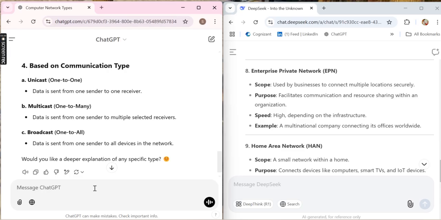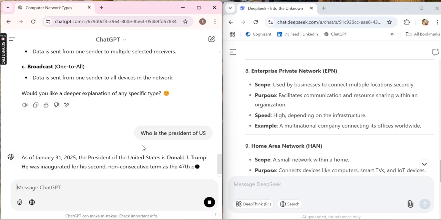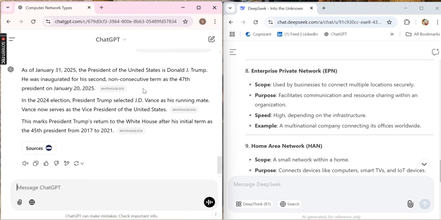Then we go for a real-time example. We ask who is the president of US. I'm asking the same question here. So who is the president of US?